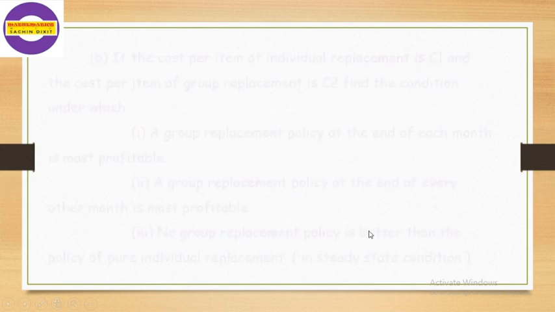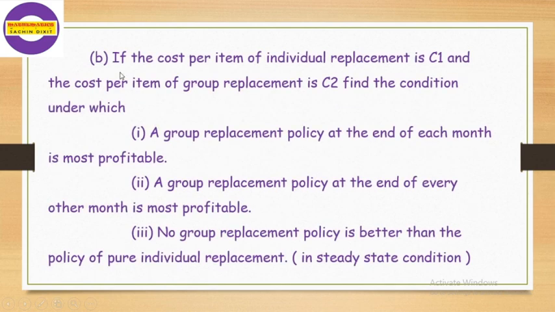The second part continues from the previous one. If the cost of individual replacement of an atom is C1 and the cost per atom of group replacement is C2, find the conditions under which, first, the group replacement policy at the end of each month is most profitable.